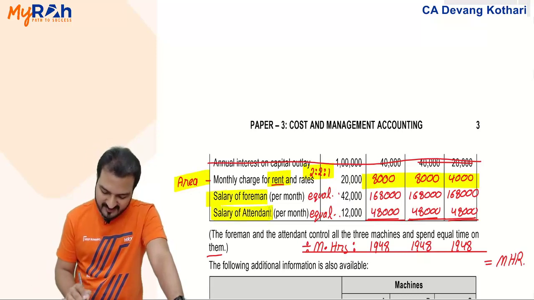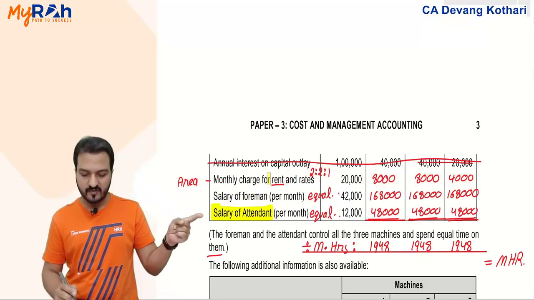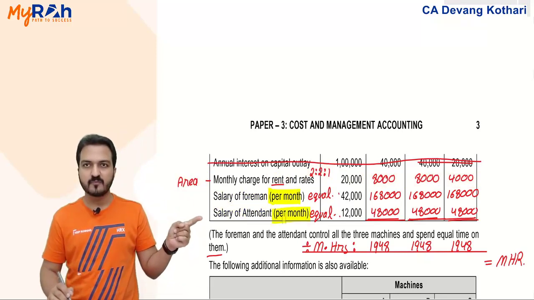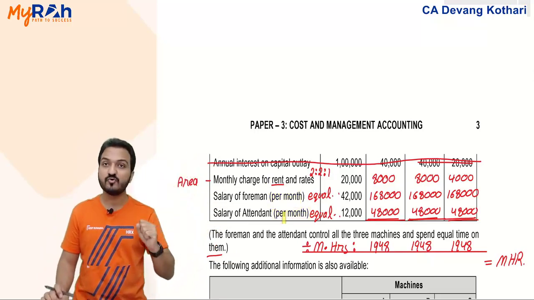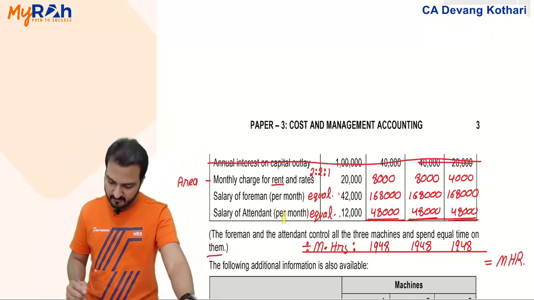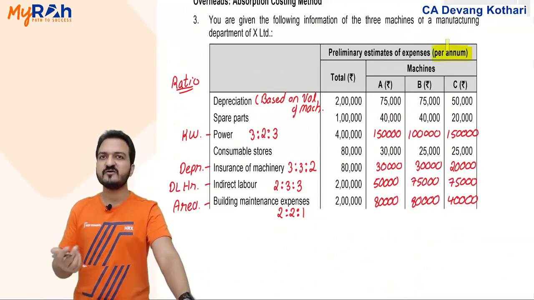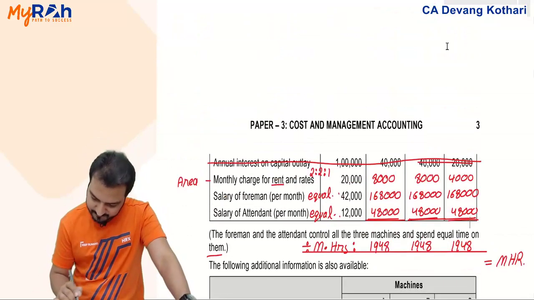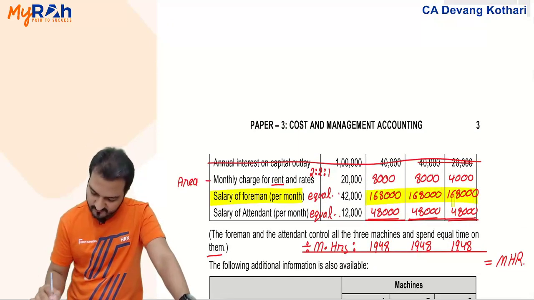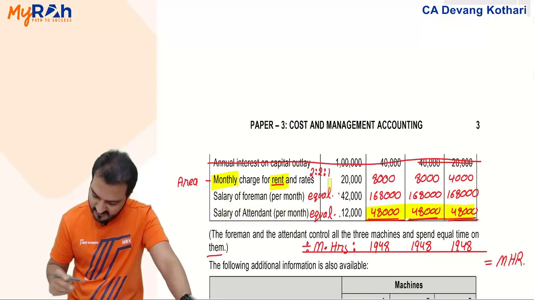And salary of foreman, salary of attendant is distributed equally. But this salary given over here is per month. All my other items of data are per annum, so I have to convert them all into per annum. Whichever details you see which are given per month, you should convert them into per annum. So my salary of foreman I converted into per annum, salary of attendant also, and rent also, monthly, I should convert that into per annum.